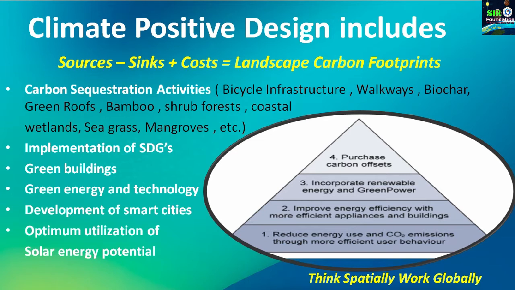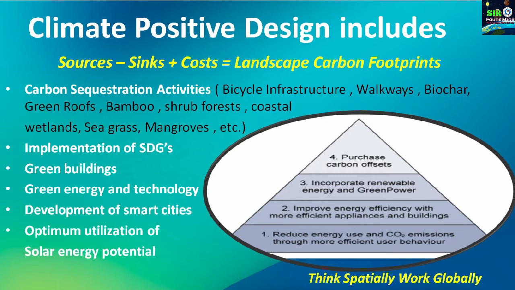So the very first step over here is to reduce energy use and CO2 emissions through more efficient user behavior. We can reduce the energy consumption and CO2 emission through more efficient user behavior. If there is awareness about climate change and CO2 emission, and the negative impact of this carbon on nature, whatever we are emitting in our day to day activities, then people get aware and they can reduce this energy consumption and CO2 emissions. So that is the first step.